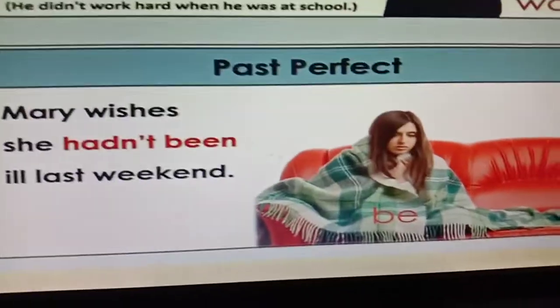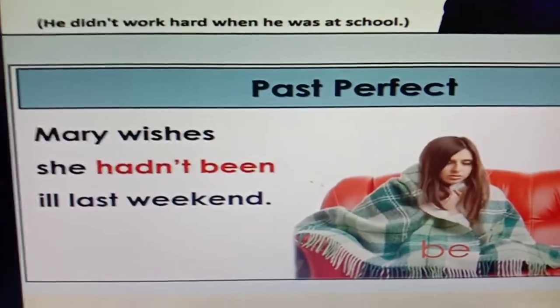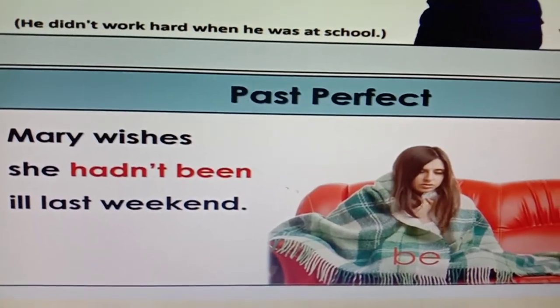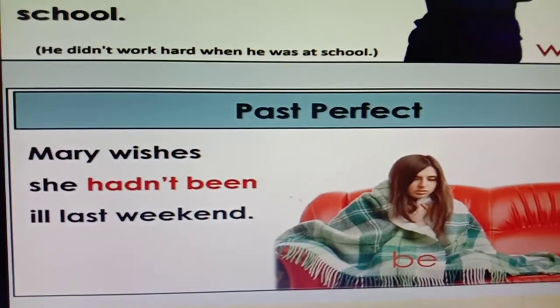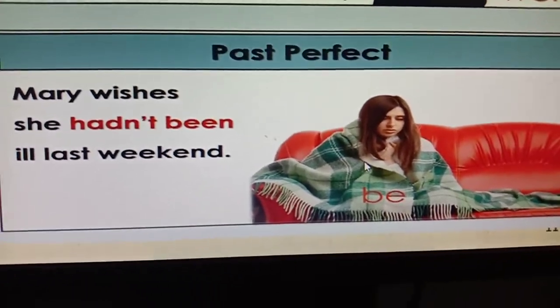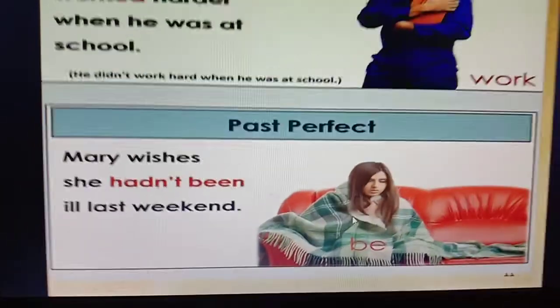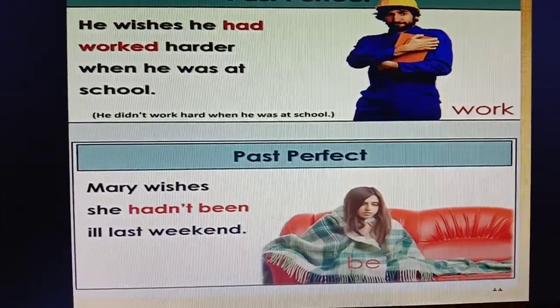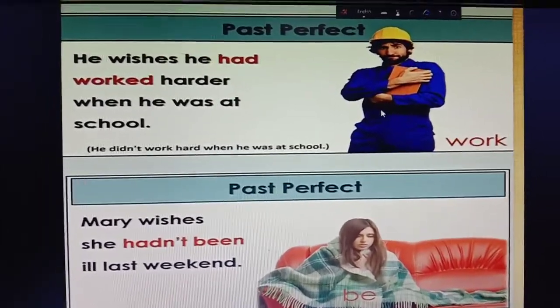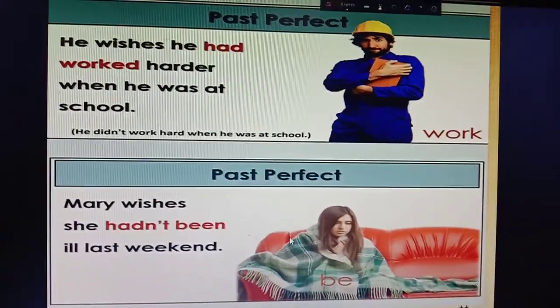Okay, then number 2 example, Mary wishes she hadn't been ill last weekend. So Mary actually wishes that she hadn't been ill, but actually Mary was ill. So this is also a frustrating situation. So boys, learn all these examples. You can't draw these pictures, I know, but you can write the examples in the CW copy. Okay,